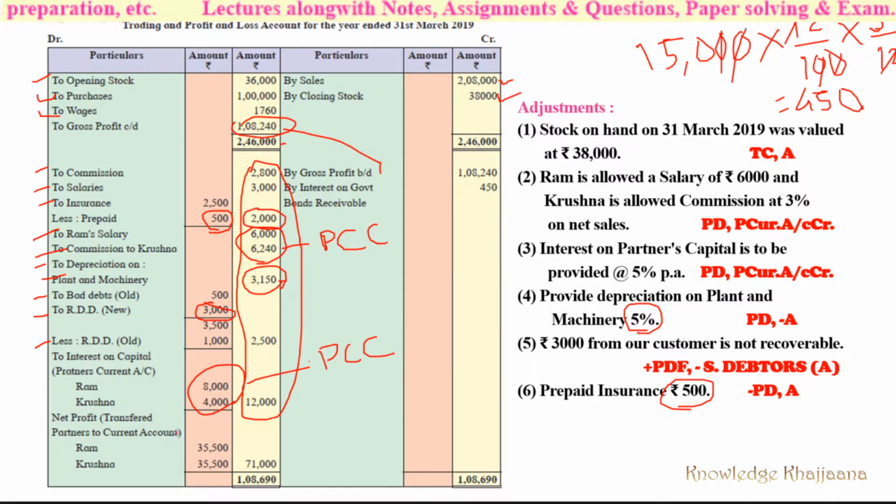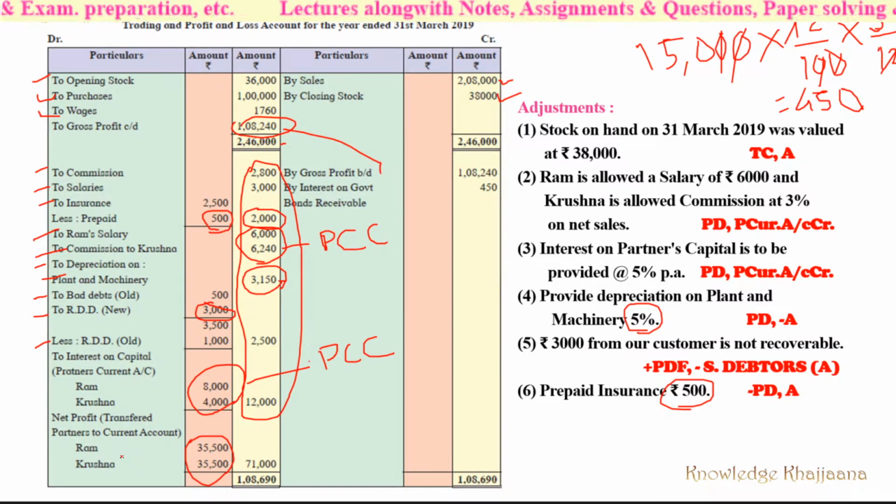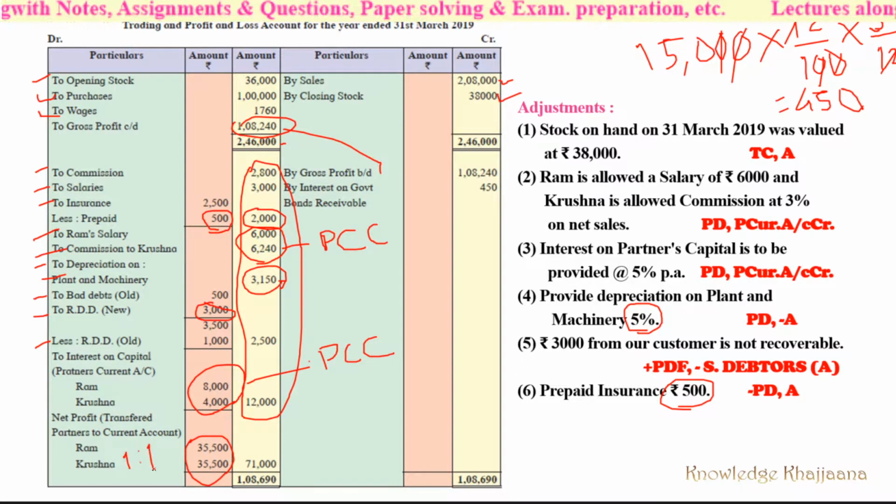See, it is shown in the book that it is given to them in the same ratio. Same ratio means 1:1. They have distributed the profit to the partners in the ratio of 1:1. Now let's move ahead.